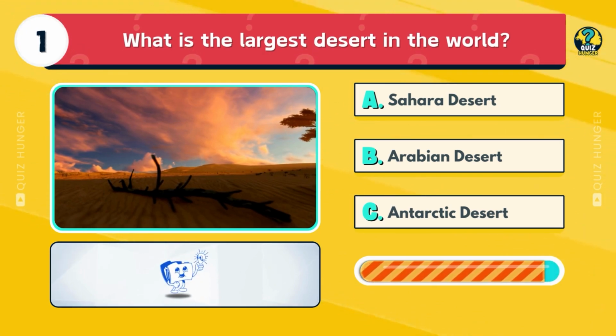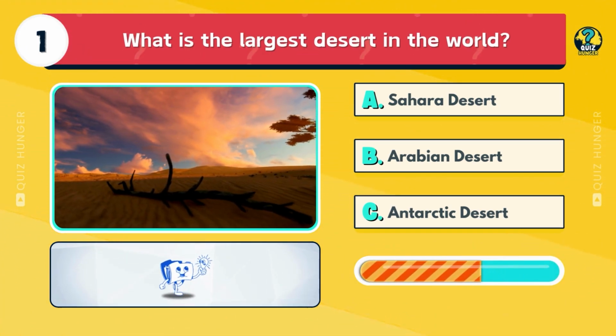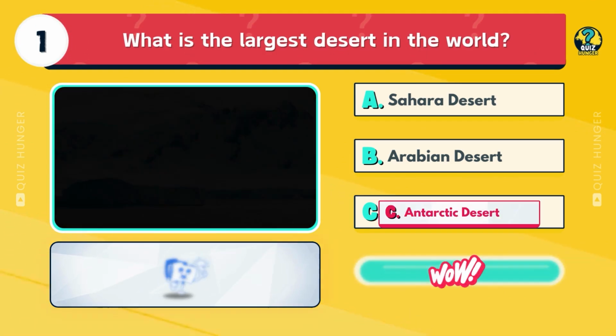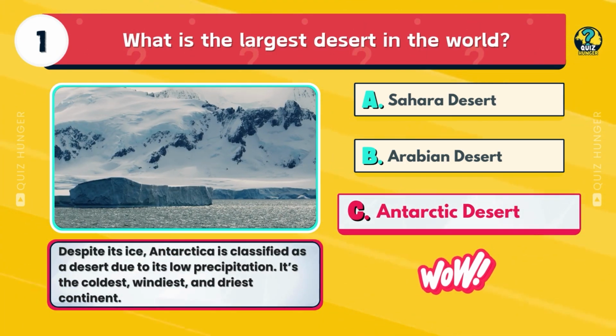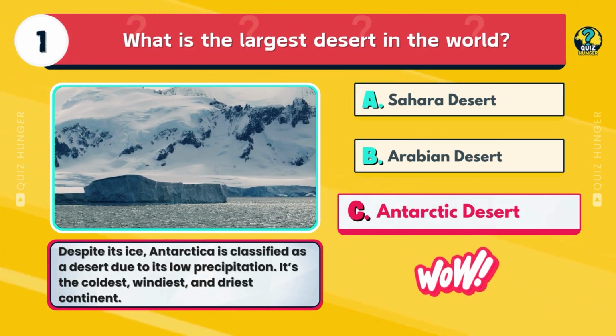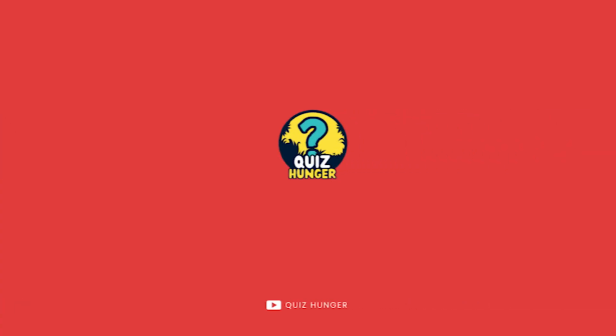What is the largest desert in the world? Sahara Desert, Arabian Desert, or Antarctic Desert? Despite its ice, Antarctica is classified as a desert due to its low precipitation. It's the coldest, windiest, and driest continent.